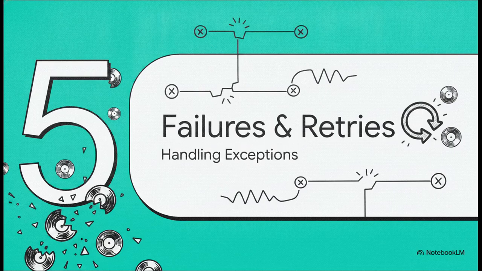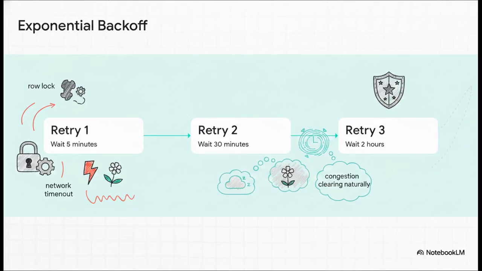Let's look at Section 5, handling failures and retries. Okay, so what exactly do we do with those few records that inevitably fail? Well, for temporary hiccups, things like row locks or sudden network timeouts, we use an exponential back-off strategy. Basically, we space out our automatic retries to give the system some breathing room to recover. If a database row is locked, hammering it again every 10 seconds isn't going to help anybody. But trying again in 5 minutes, and then maybe 30 minutes, and then 2 hours, that allows the temporary congestion to just naturally clear up, zero human intervention required.